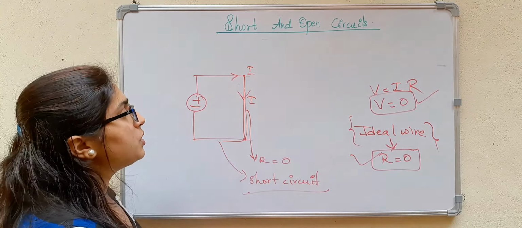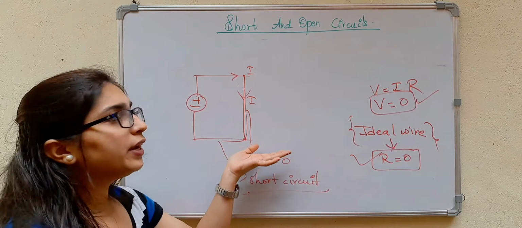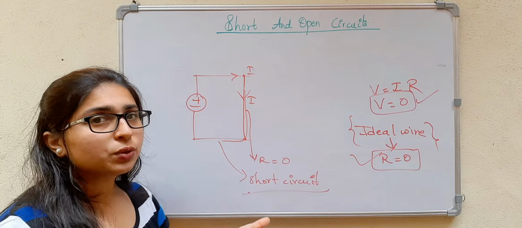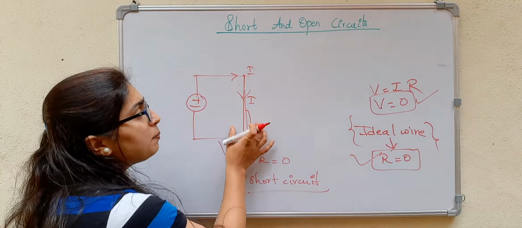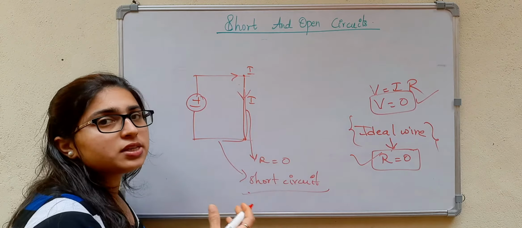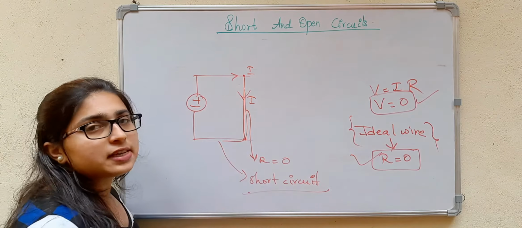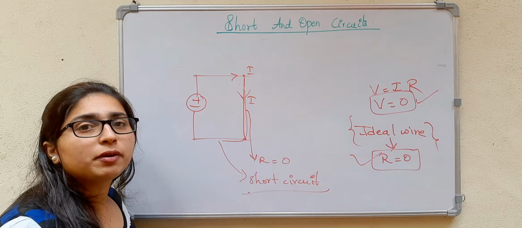In this condition, the wire and the power supply start to heat up. Whatever insulation is around the wire starts to melt. That will result in an explosion, and there may be fire.